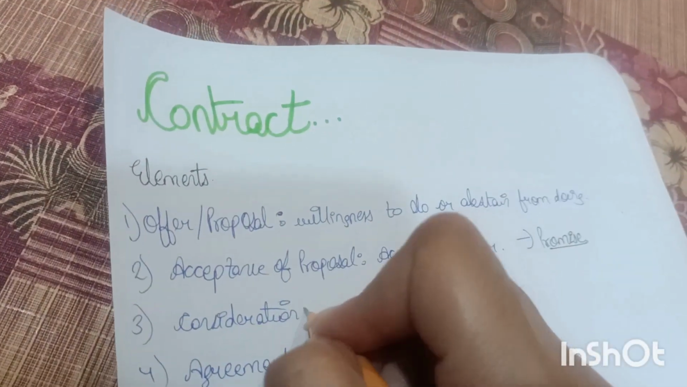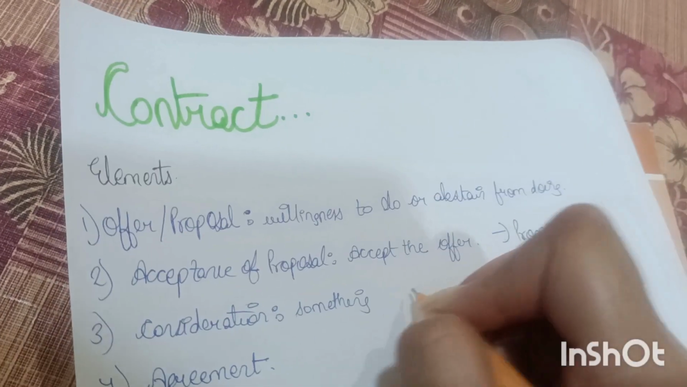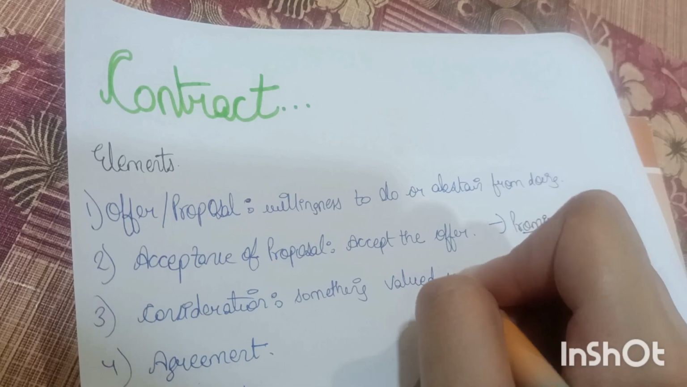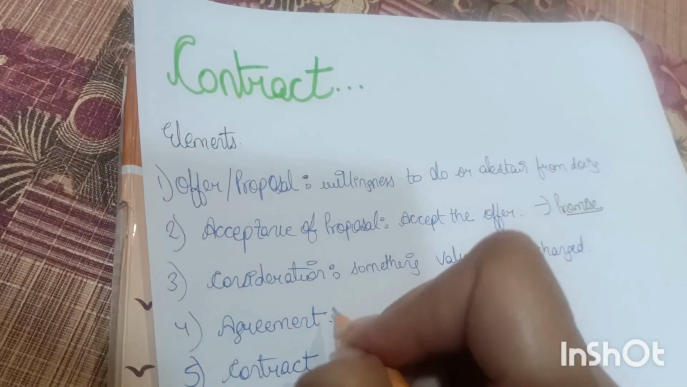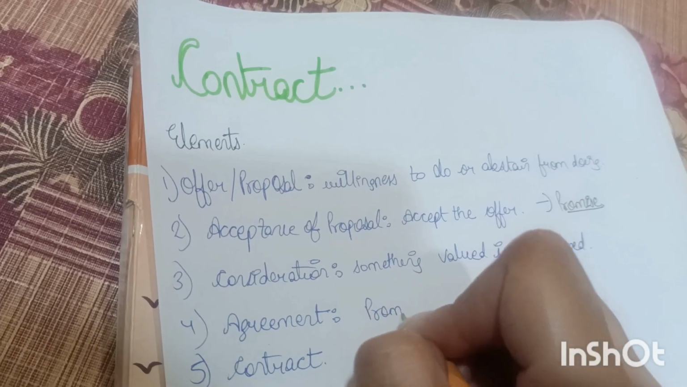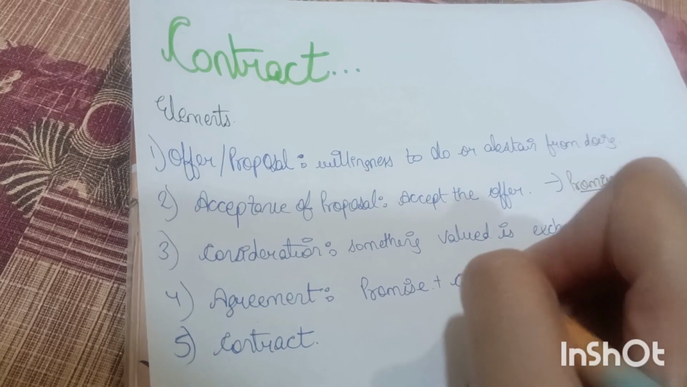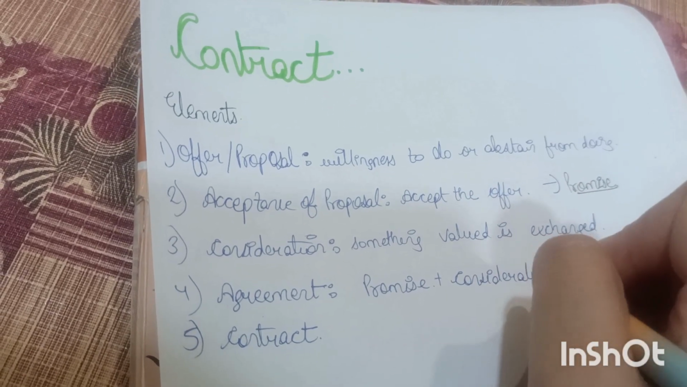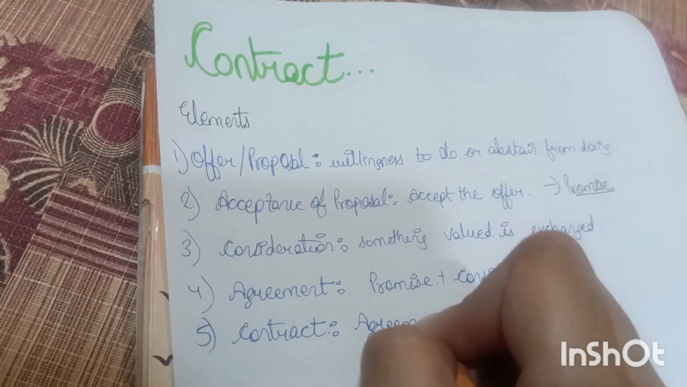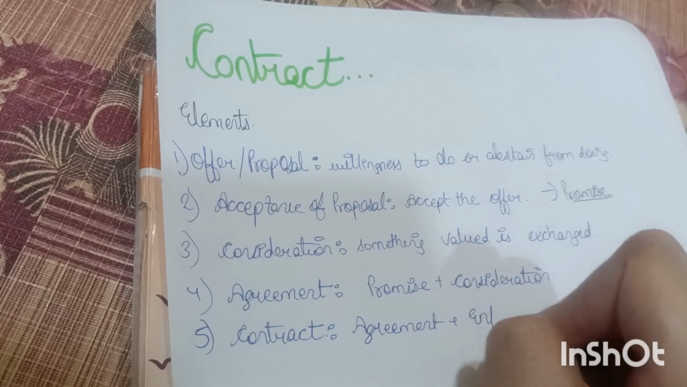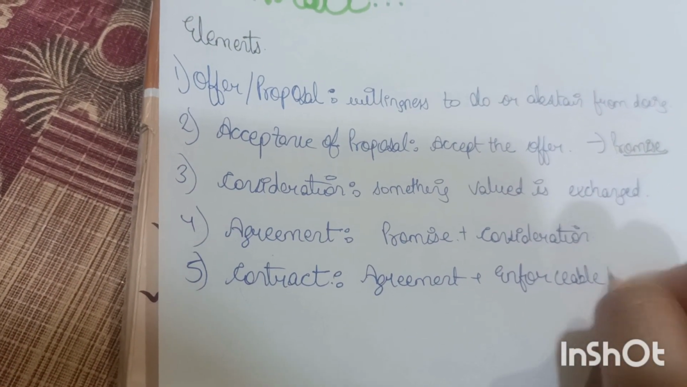And consideration is when something valued is exchanged. And agreement is when promise plus consideration has been fulfilled. And contract is when that agreement is plus enforceable by law.